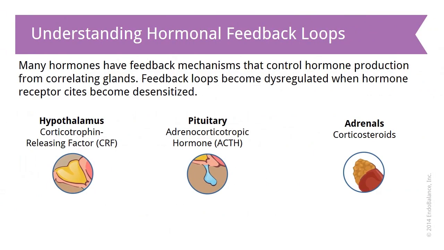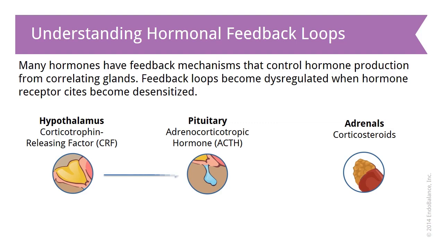Understanding hormonal feedback loops. Many hormones have feedback mechanisms that control hormone production from correlating glands. Feedback loops become dysregulated when hormone receptor sites become desensitized. Here we are going to give you an example of how that feedback loop works. First, we start with the hypothalamus. In this example, we're using the adrenals.